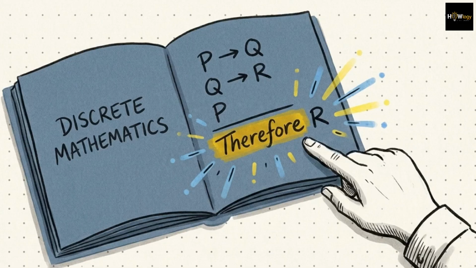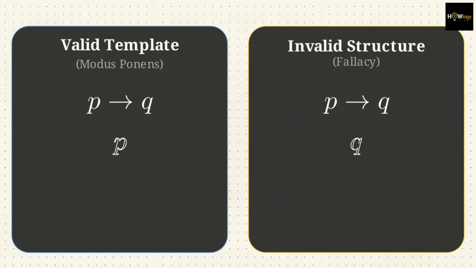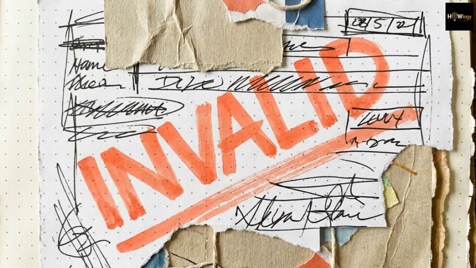Which brings us back to our opening trap. If you do every problem, you learn math. You learned math, so you did every problem. This structure intentionally mimics a rule of inference to sound authoritative, but it secretly breaks the template. Instead of the P leading to the Q, it presents the Q first and tries to force the P. In logic, this is a specific type of incorrect reasoning known as the fallacy of affirming the conclusion.